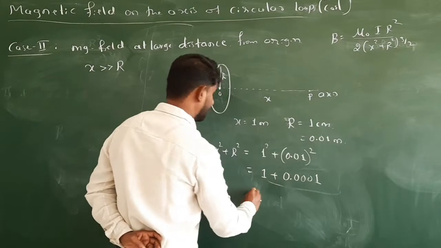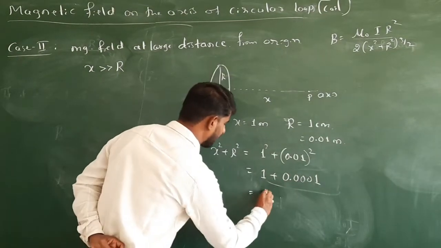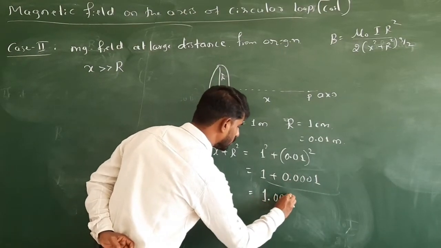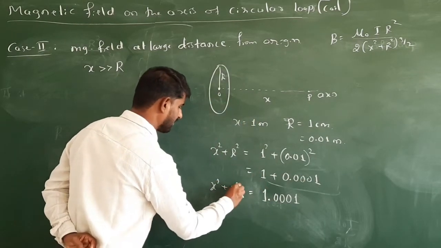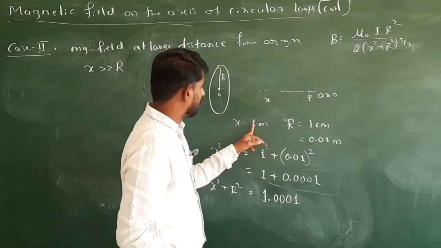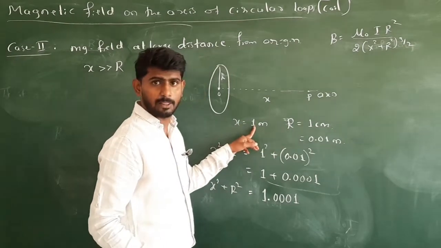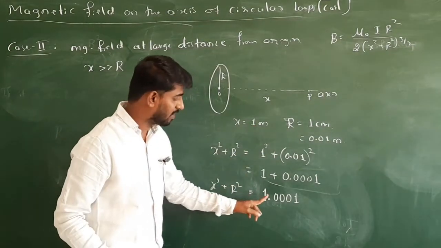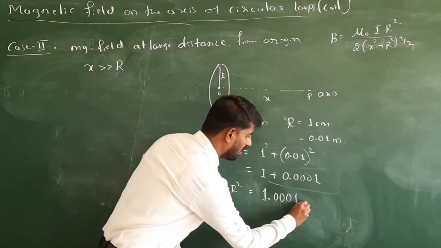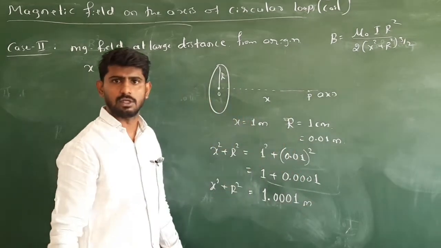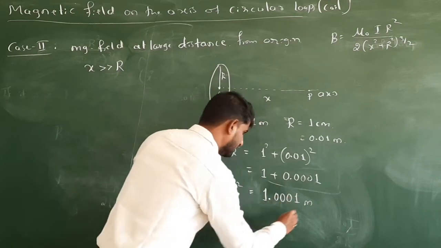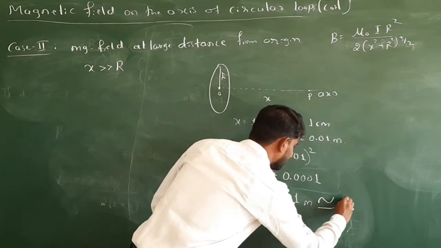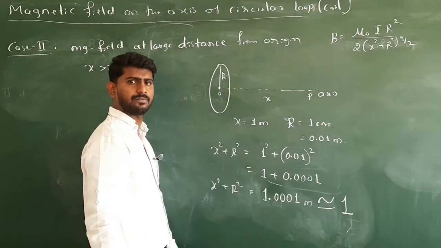Here I want to write x square plus r square is equal to x value, which for us here is 1 meter, 1, and r value 0.01 meter square. Okay, then 1 square is 1 and the square of 0.01 is 0.0001, since there are 2 decimals, if you square it there will be 4 decimal places. Then its value is 1.0001. So what is this? This is x square plus r square. See here, x value is 1 meter. X square plus r square value is 1.0001, it is nearly equal to 1 only.